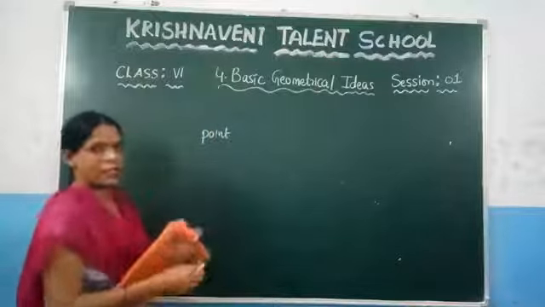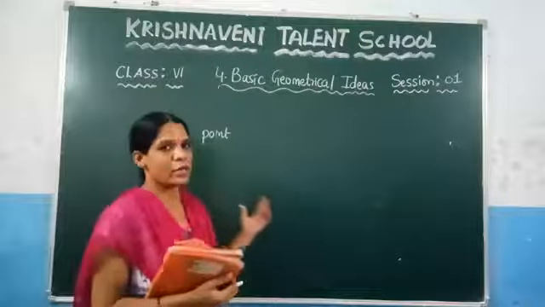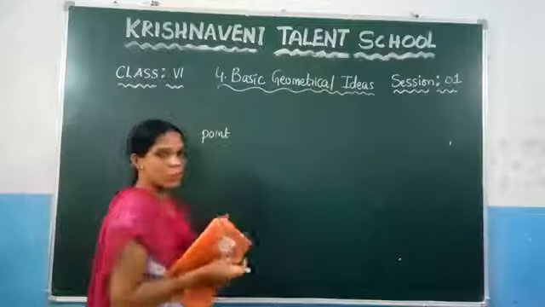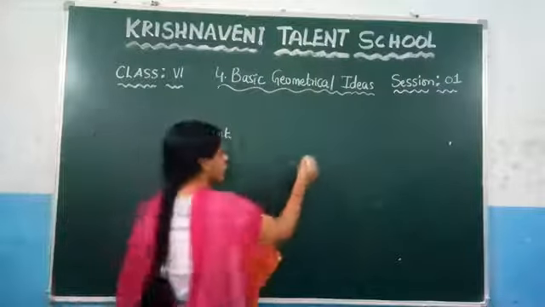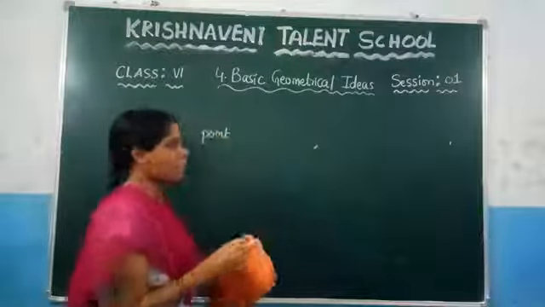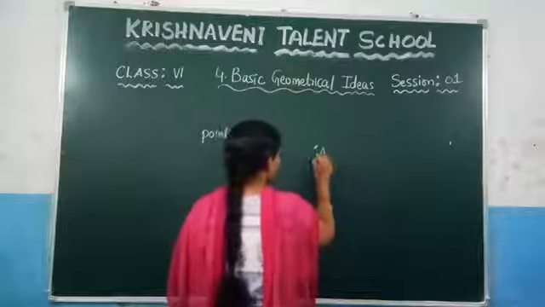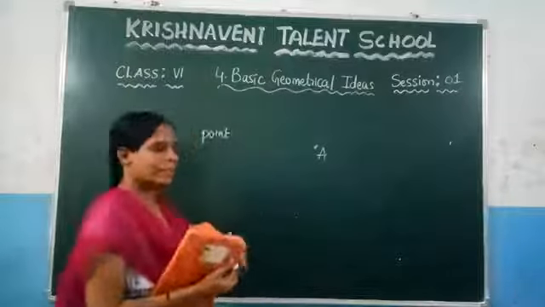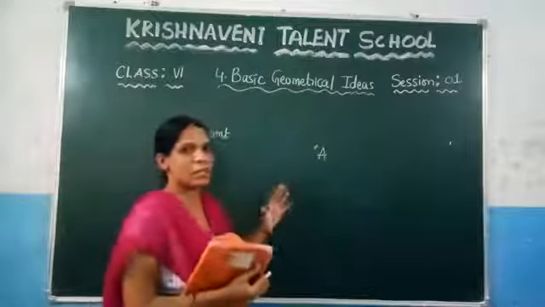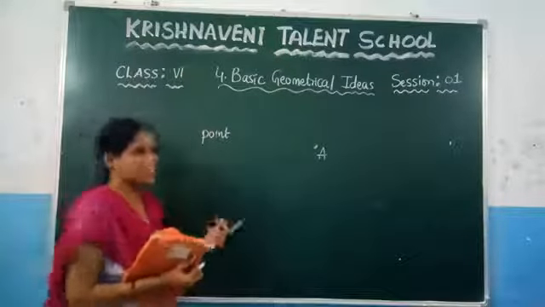What is a point? A point is used to determine a location. And a point is denoted by a small dot. The points will always be written in the form of capital letters. We call this one point A. A point is used to determine a location. Where are we using this point?